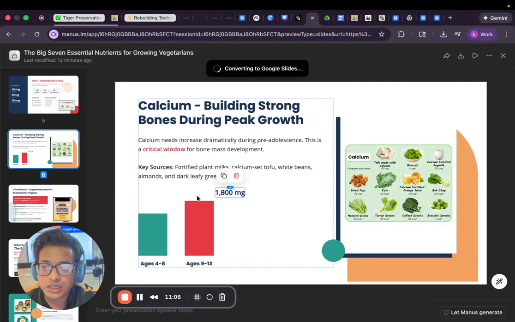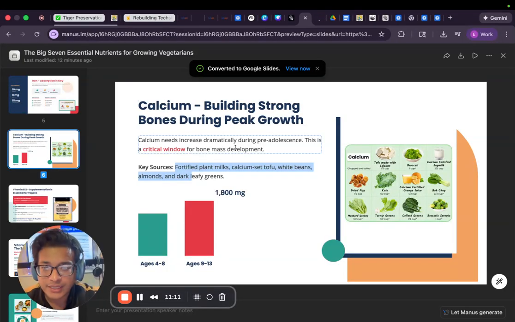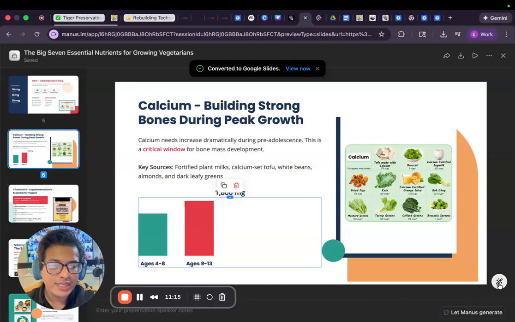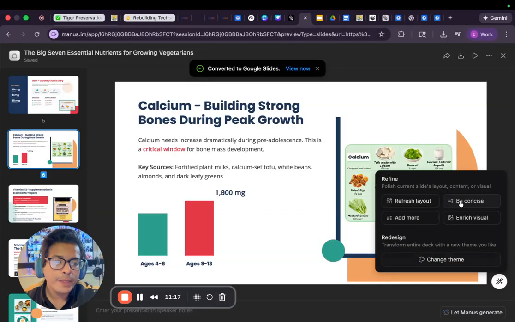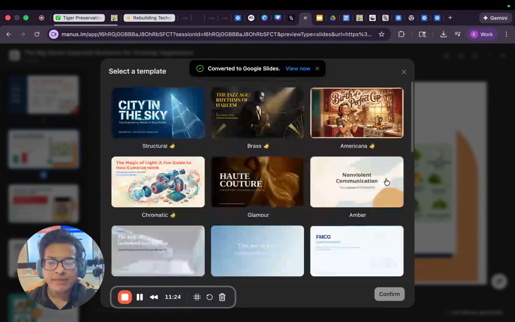Now, even if anything was inaccurate, at least you can go in and make changes here directly in Manus. One of the other things I like about making changes directly in Manus is with this button here in the bottom right, you can enrich the visuals, make it more concise, or redesign the whole thing and give it a whole different theme. So let's give it the Americana theme.